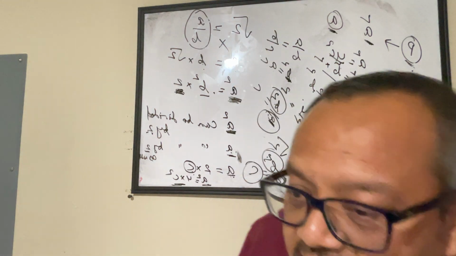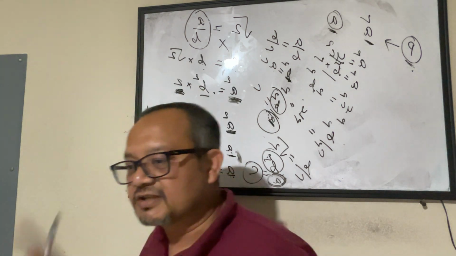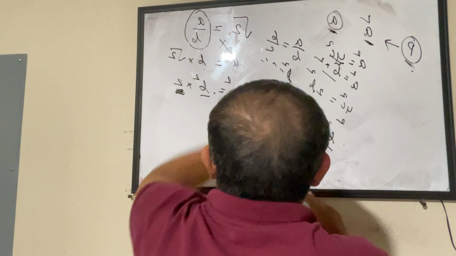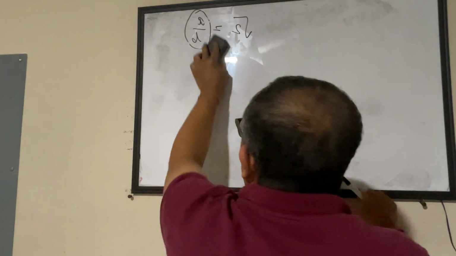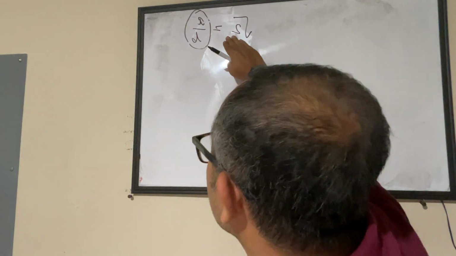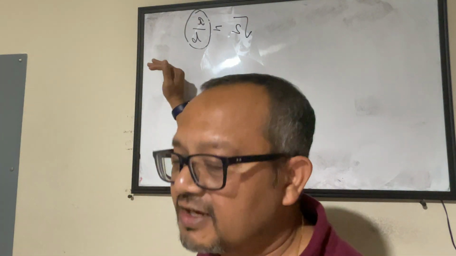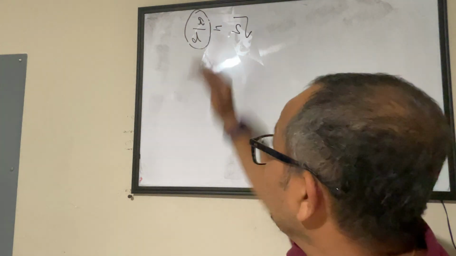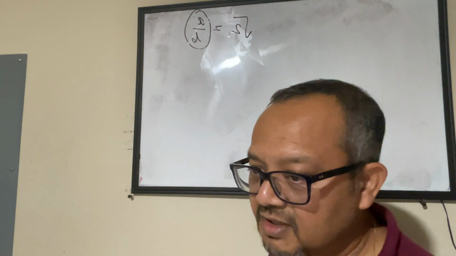Now you will say, sir, you played with all the jargon and got us confused, and you are saying believe me that this is an irrational number, right? So let me just repeat what I said. We have to find out whether square root 2 is an irrational number or not. We were trying to prove that this is an irrational number. We said, okay, fine, for the time being, let's assume that this is not an irrational number. This is a rational number. So we put it this way, wherein a and b are two co-primes, meaning there is nothing common between a and b.